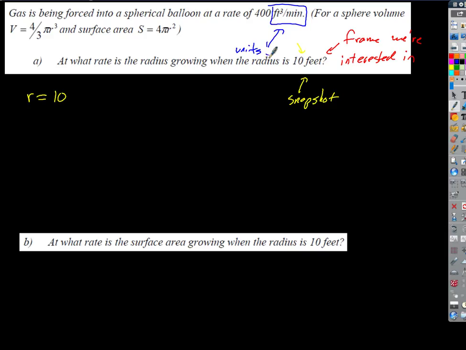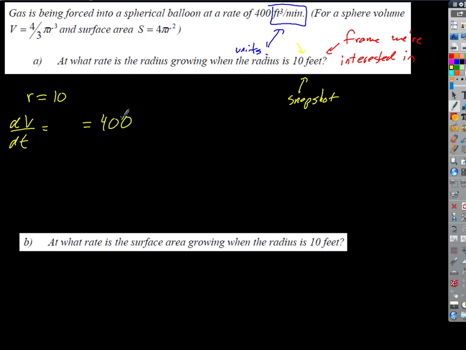You look at the units, and if it's units of volume over units of time, then that has to be dV dt, because it's change in volume over change in time, right? So the units are a giveaway. So then we also know that dV dt equals, I'm going to put a space there for a second, you'll see why, positive 400.